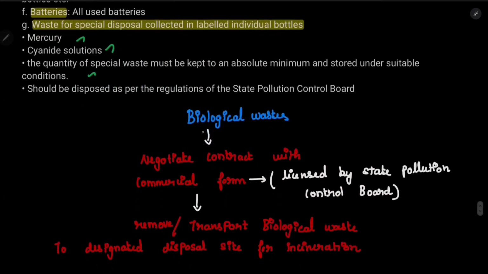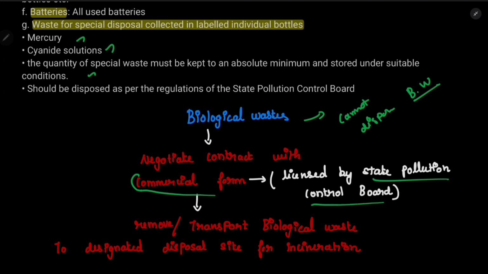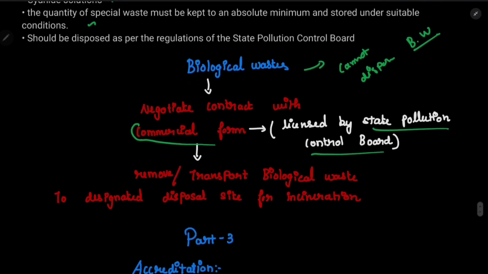Biological waste means, first of all, you cannot dispose this waste. The laboratory cannot dispose biological waste. Then how will we dispose it? First, we should have a contract with a commercial firm to dispose the biological waste. This commercial firm should have a license under the State Pollution Control Board. Okay, so they will come and transport the biological waste to a designated disposal site for incineration. We should not do it. Only a certified commercial firm can do it.